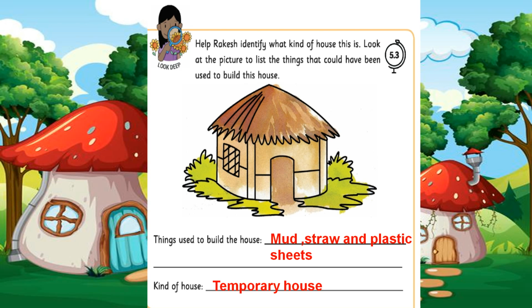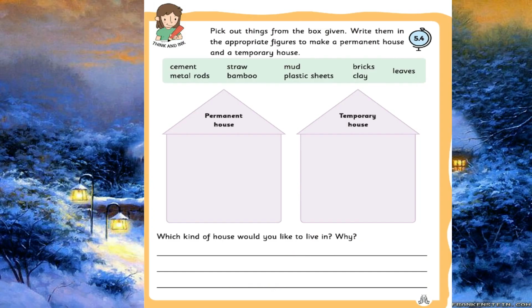Now shall we move to the next one, dears? Okay, take page number 69, activity number 5.4. See, pick out things from the box given. Write them in the appropriate figure to make a permanent house and the temporary house.